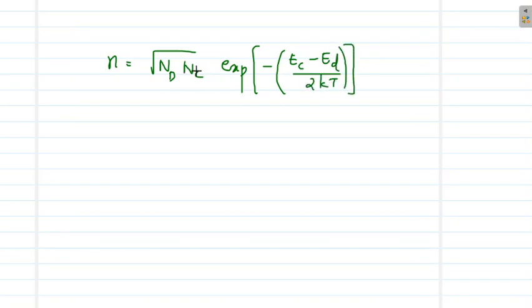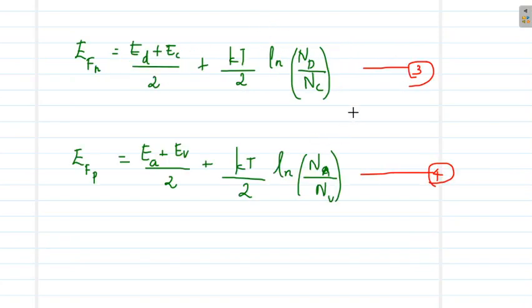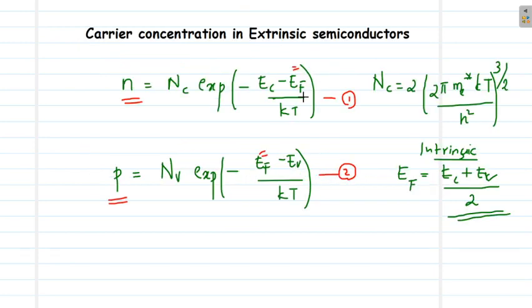You can also substitute for Nc. So this is the equation for the electron concentration in an n-type semiconductor. You can just substitute equation 3 in 1, cancel out certain terms and solve to get this equation.